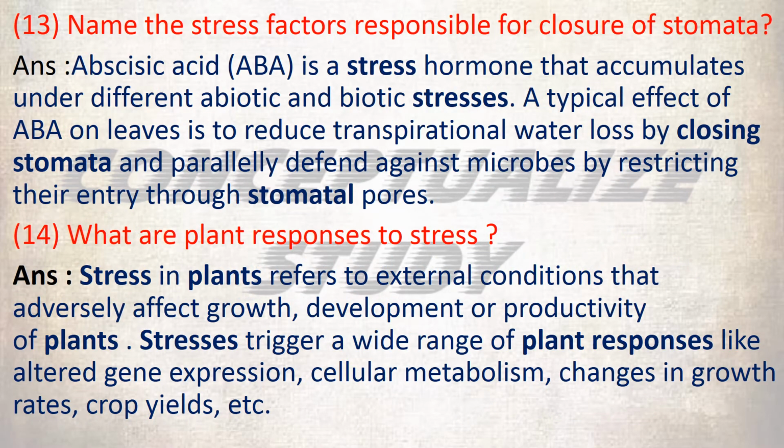Question number 13. Name the stress factors responsible for closure of stomata. Abscisic acid, ABA, is a stress hormone that accumulates under different abiotic and biotic stresses. A typical effect of ABA on leaves is to reduce transpirational water loss by closing stomata and parallelly defend against microbes by restricting their entry through stomatal pores.